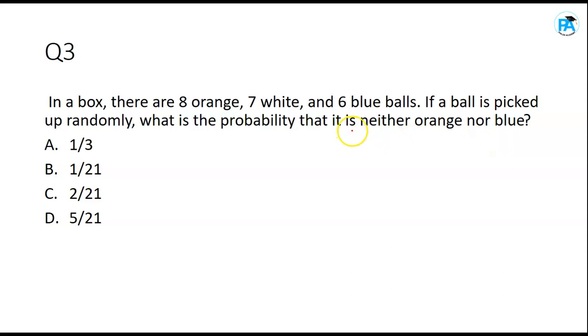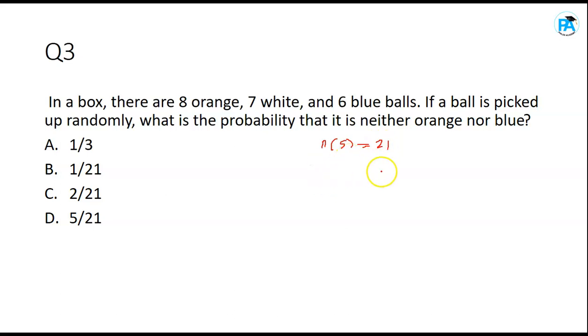Now, to answer this question properly, first let's know the total number of balls. So total number of balls will be what? 8 plus 7, 15 plus 6, that's 21. So total number of balls is 21.